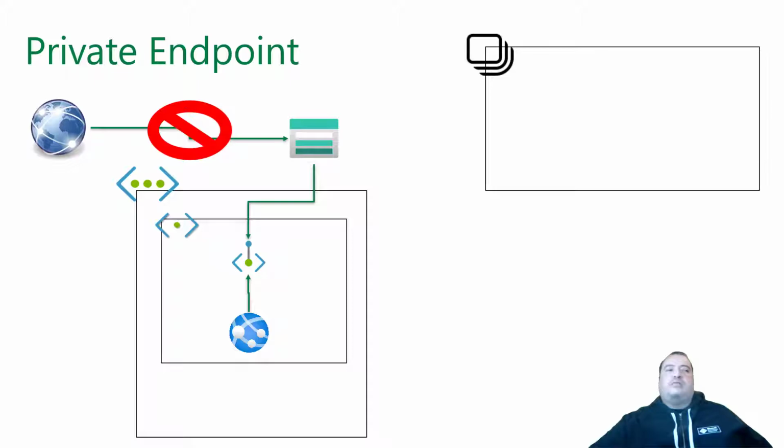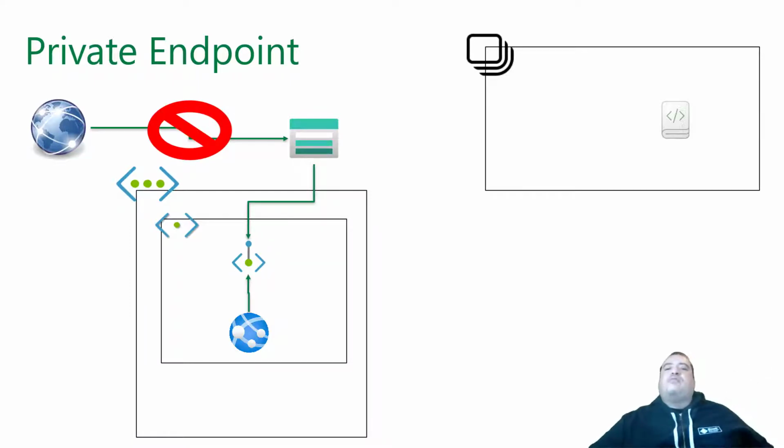Is a virtual network and a managed network the same? No. Virtual networks in Azure are managed by us. We need to create them, we need to manage them. But managed virtual networks are virtual networks that are managed by the service itself. So Fabric by itself will manage this virtual network. So it's a managed virtual network for our workspace.